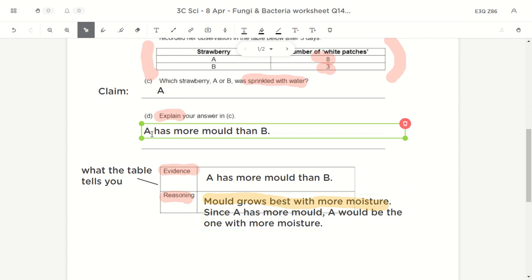Why is it A? Because A got more mold than B. That's what we can see from the table.